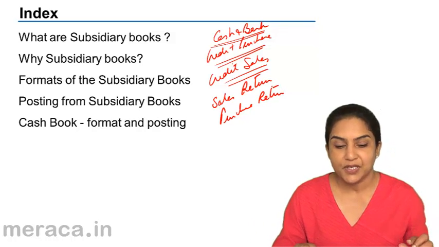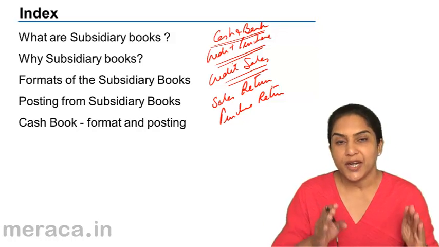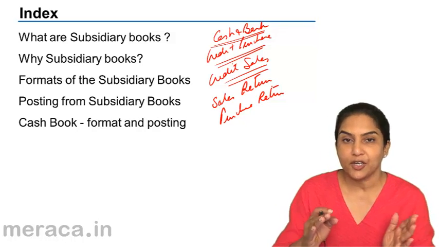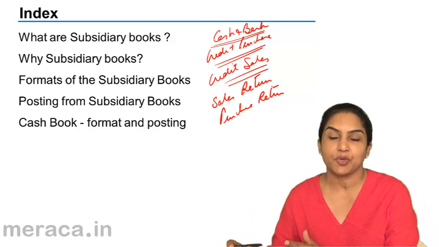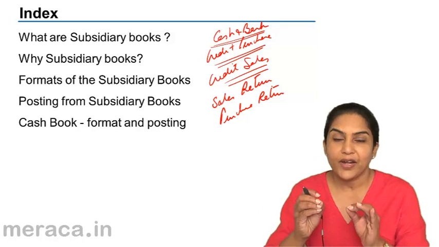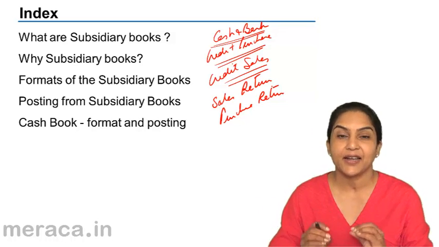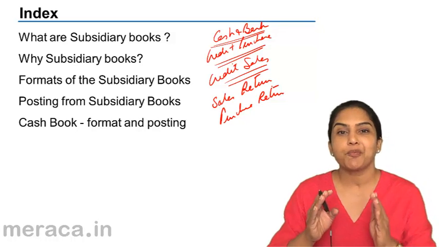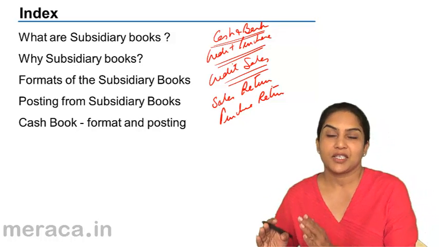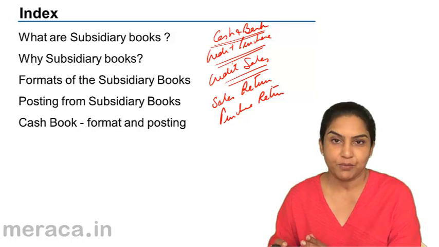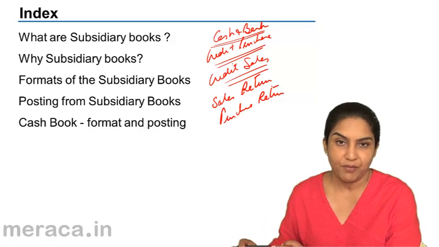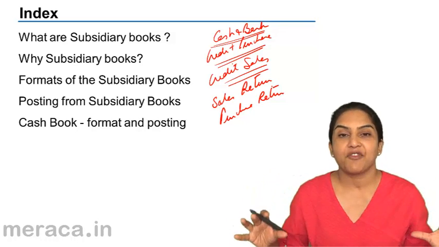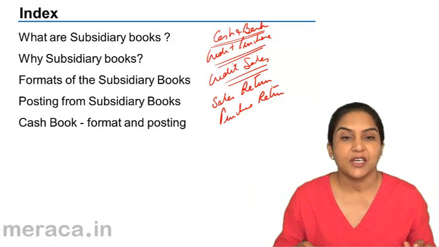So what are subsidiary books? Subsidiary books are actually divisions of the journal. The journal is now split into certain subsidiary books, certain registers where transactions of a similar kind are recorded. Cash and bank transactions in one book, credit purchases in one book, credit sales in one book, sales return in one book, and purchase return in another book. These are referred to as subsidiary books.